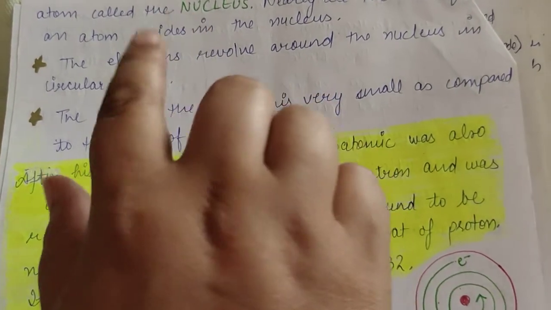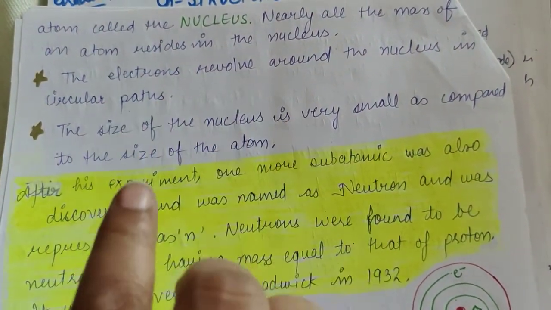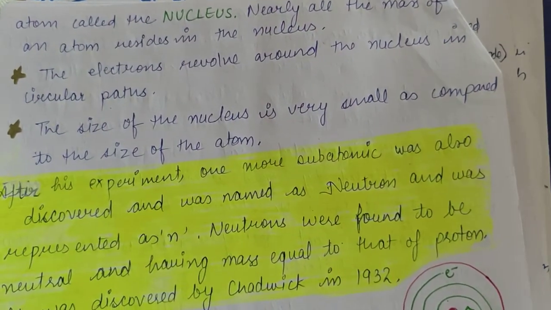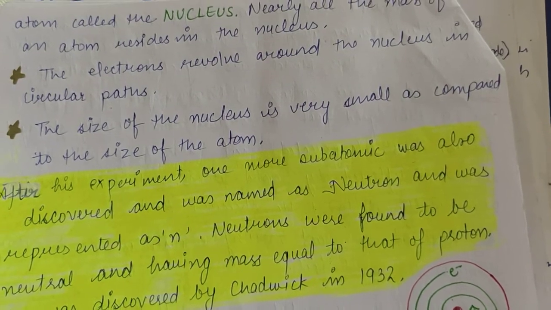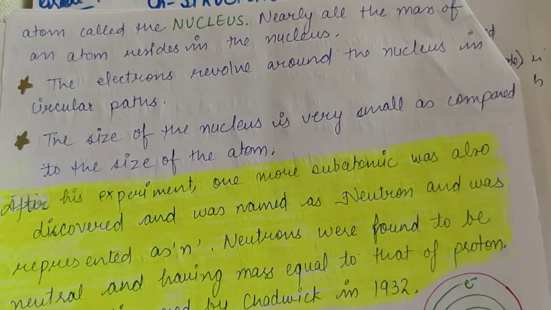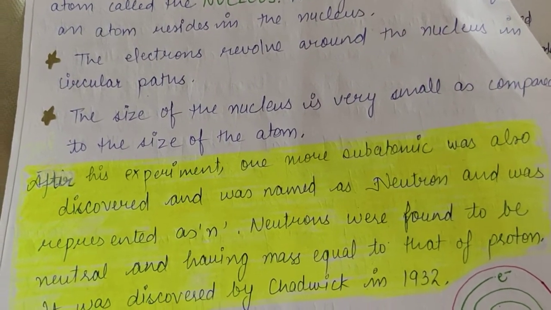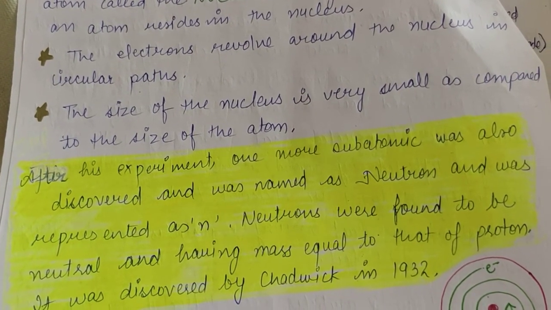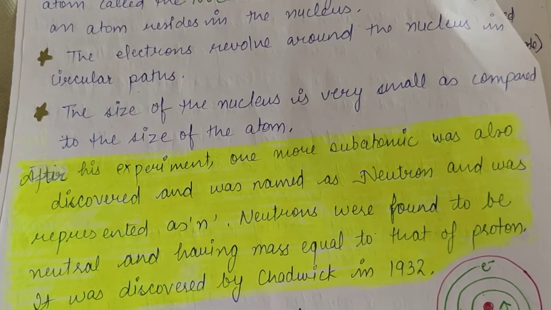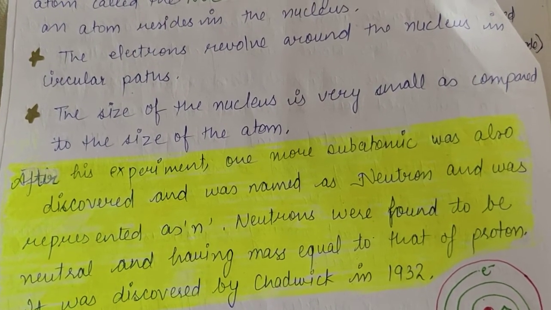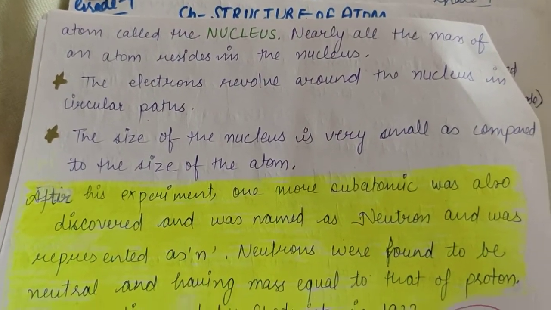What did he say? Firstly, he said that the whole mass is concentrated in the center of the atom, which he called the nucleus, and nearly all the mass of an atom resides in the nucleus. Then the electrons revolve around the nucleus in circular paths, and the size of the nucleus is very small as compared to the size of the atom. Okay, so this was Rutherford's observation.